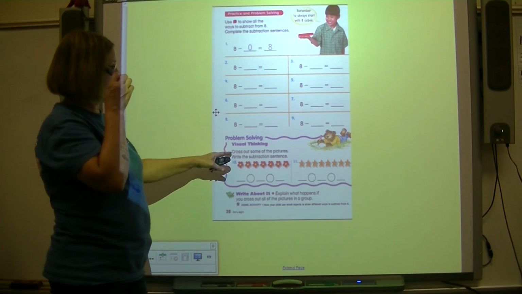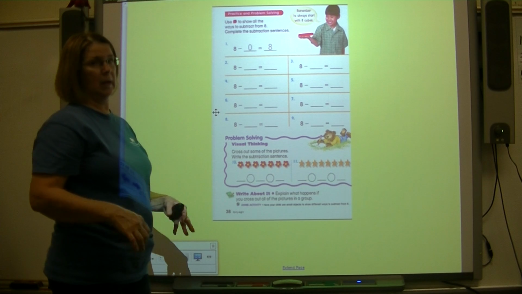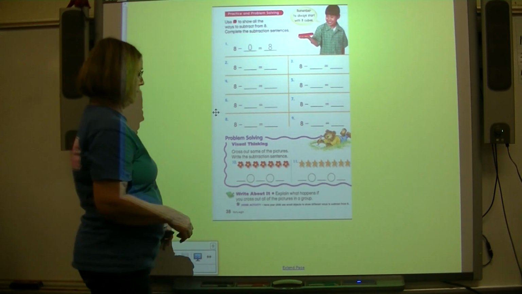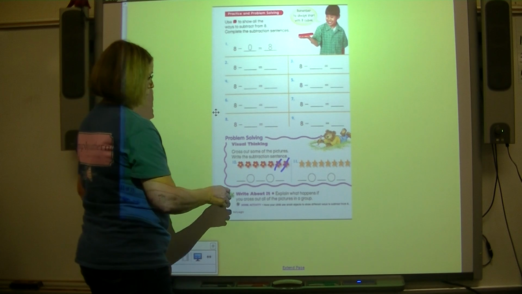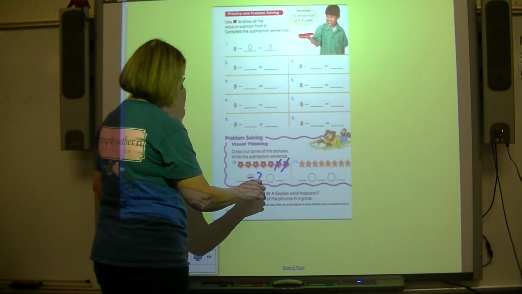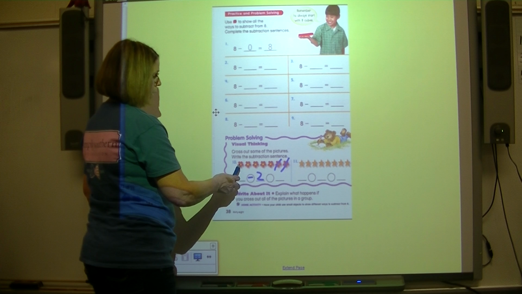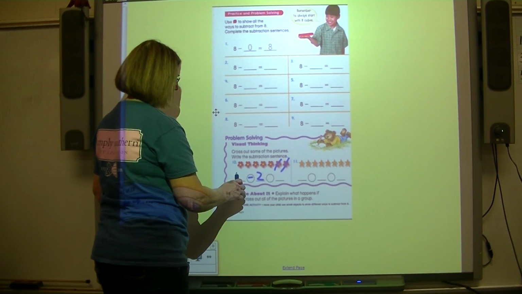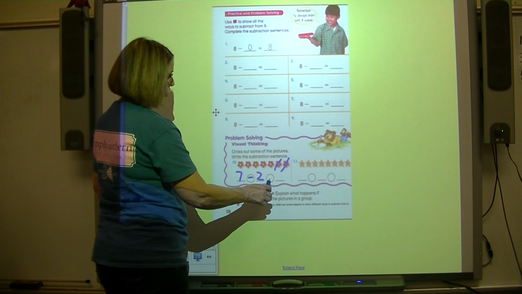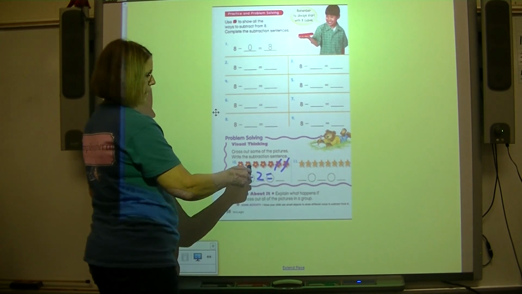It says cross out some of the pictures and write a subtraction sentence. All right, I'm going to subtract 2. How many do I have to start with? 1, 2, 3, 4, 5, 6, 7. Subtract 2 equals, and then I count how many are left.